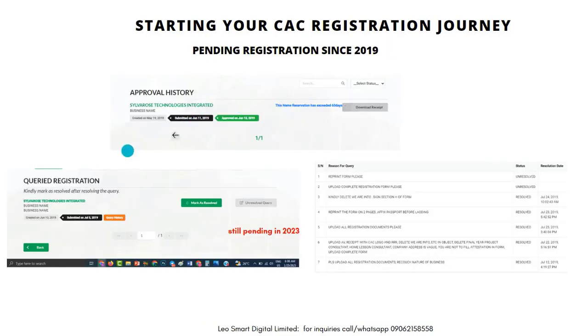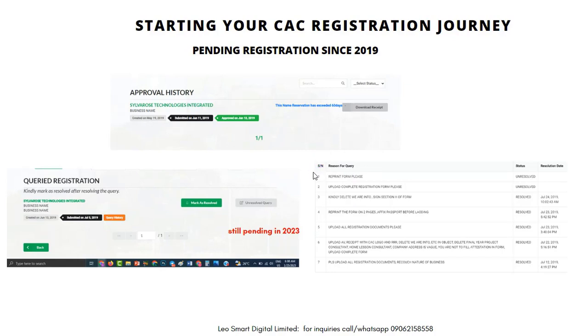Now, this is another one. This is a client that approached me to help him complete this registration. So, this was submitted, approved. It was reserved on January 13, 2019, on June 13. Then it was queried. It was submitted July 5th, 2019. It was queried, and then he was not able to resolve the query, and then he contacted me and was telling me that CAC wants him to pay a bribe before the name is approved.